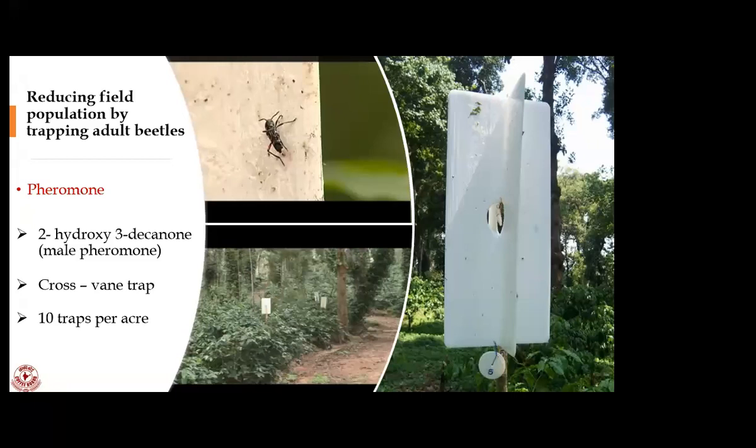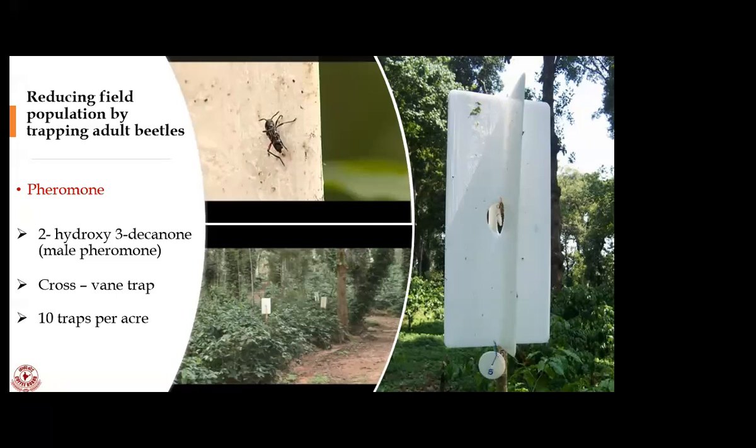These 10 traps will attract the females. The pheromone we use here is a male pheromone. Insects communicate with each other using chemicals, so we identified the particular chemical released by the male, which attracts the female for mating.